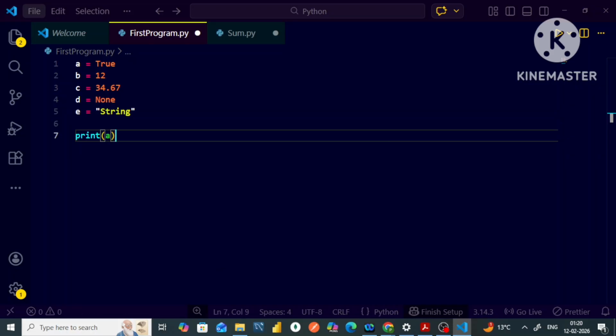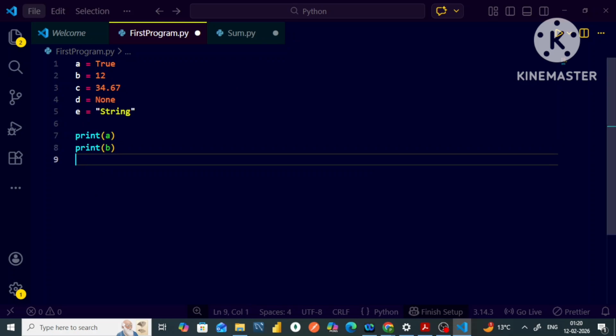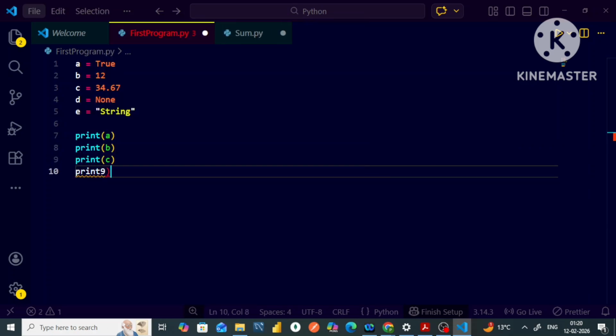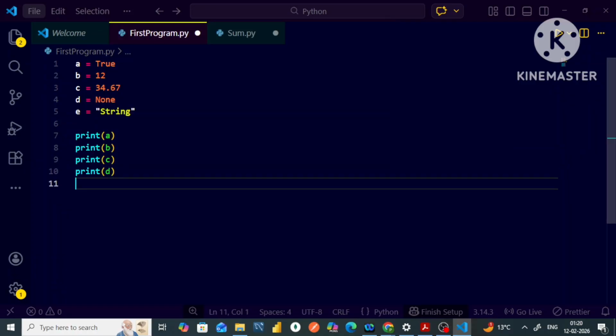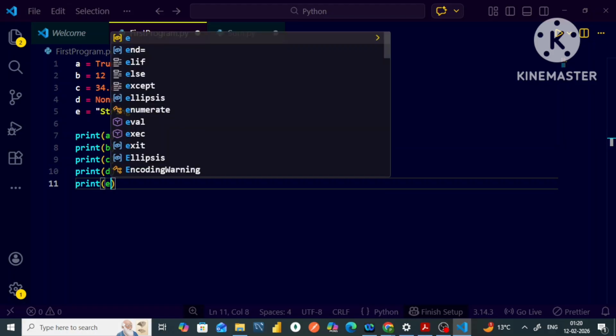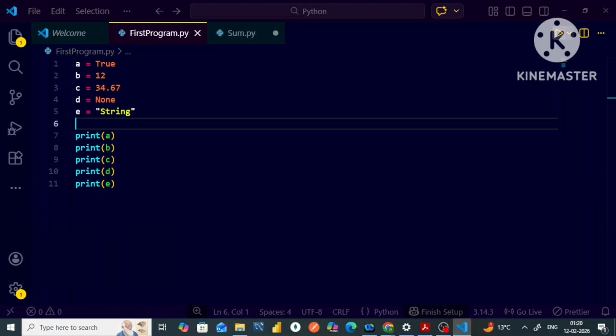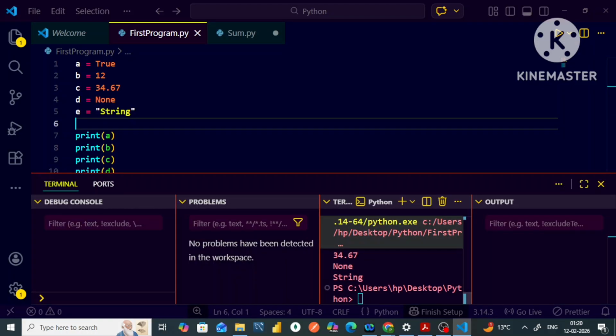So I will write print A, then print B, then print C, then print D, and then I will be printing E. Okay, so if I run all this, all the different data types will be printed one by one.